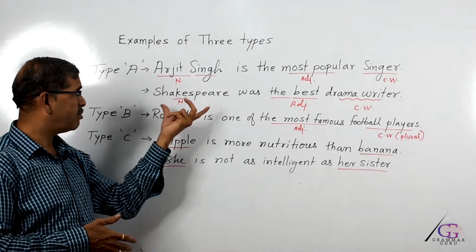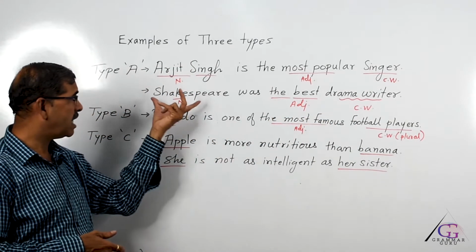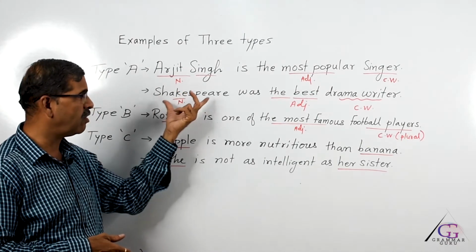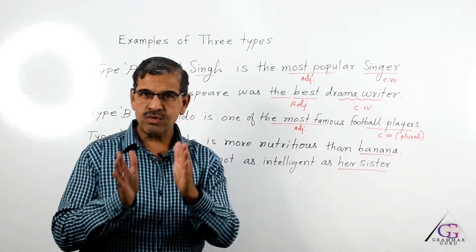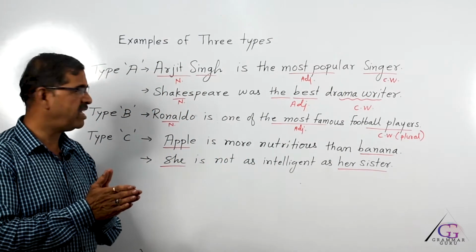In the second example, Shakespeare was the best drama writer. As a noun is always in the beginning, that is the subject. So, Shakespeare is the noun, the best is the adjective, and drama writer is the class word. As soon as you are able to find out the three things, then transformation will be easy for us.